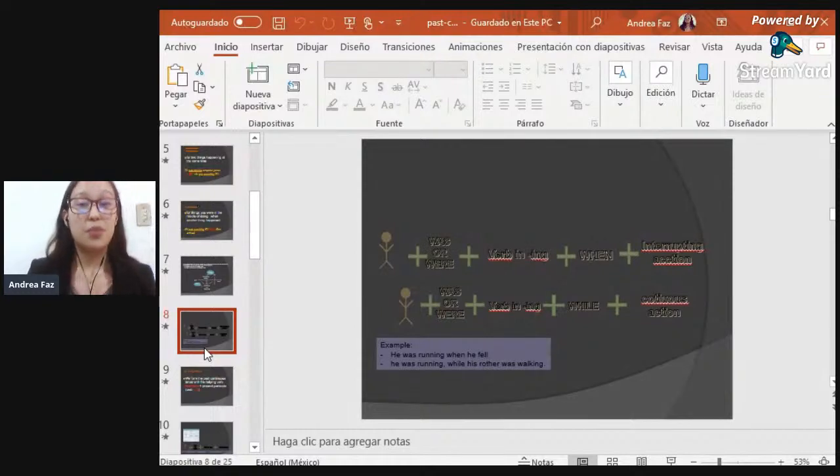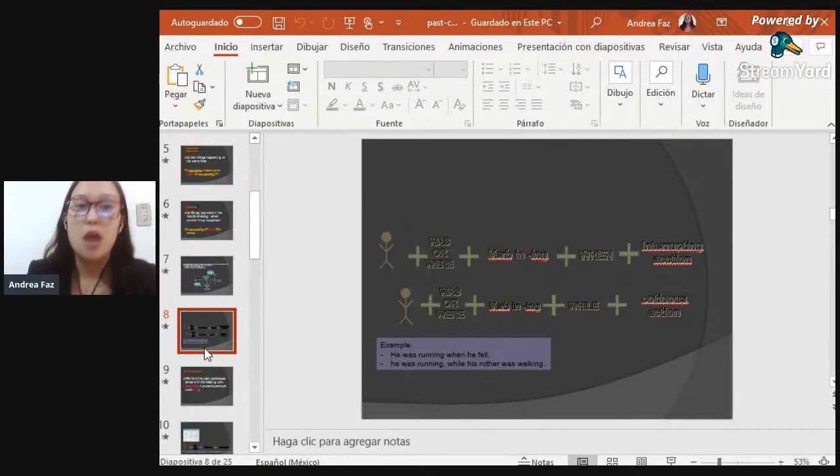As you remember, in the previous one with the word when, we talk about interrupted actions that start first with the use of past continuous and then continue with simple past. In this case, it's going to be a little bit different because for both actions, we're going to be using past continuous. For example, he was running while his brother was walking. The teacher was giving the class while some of the students were distracted. So it means both actions were happening at the same moment.